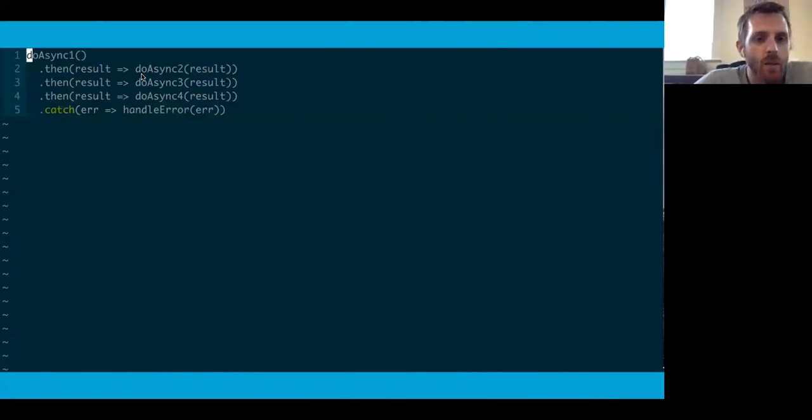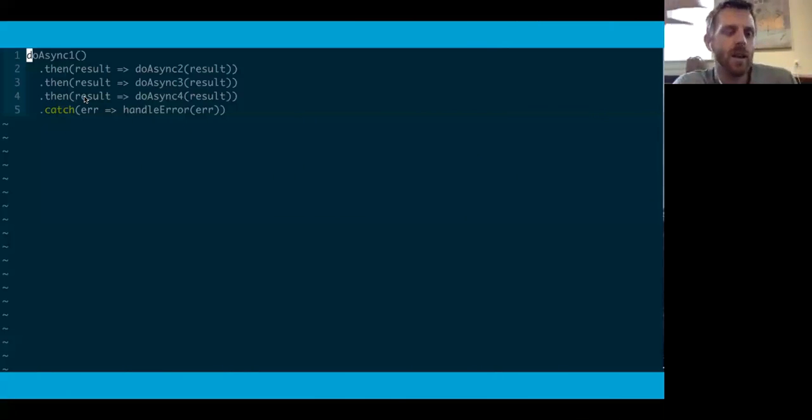So it's a lot more straightforward, right? Just do the first thing, and then the second thing, and then the third thing, and then the fourth thing. And then we can specify the error handling once. At the end, we can say .catch. And any errors that get thrown, if any of these promises,